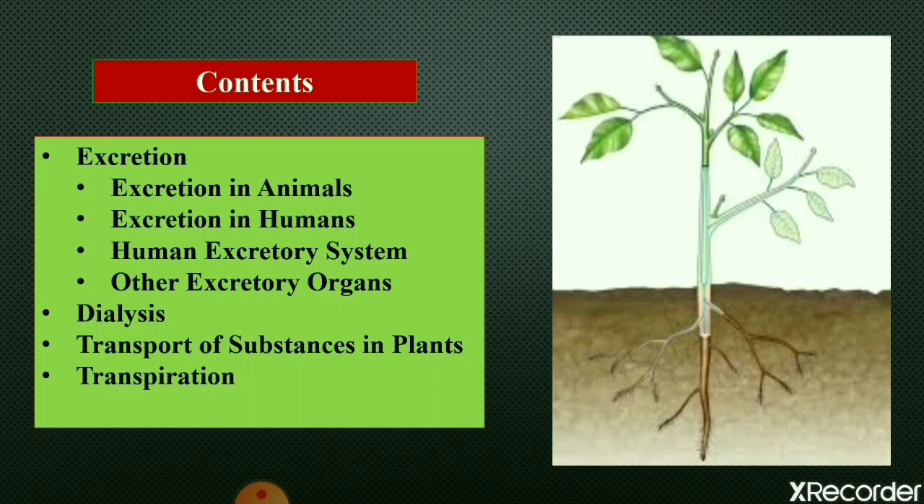Then we will study about the human excretory system. After the human excretory system, we will see some other excretory organs of human beings. Then we will study about dialysis, transport of substances in plants, and at last we will see what is transpiration. So students, let's start with